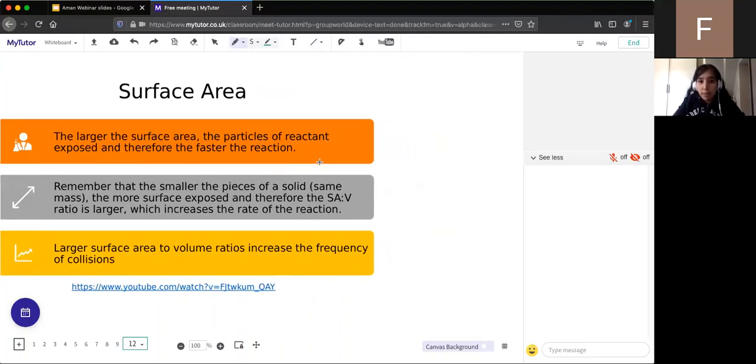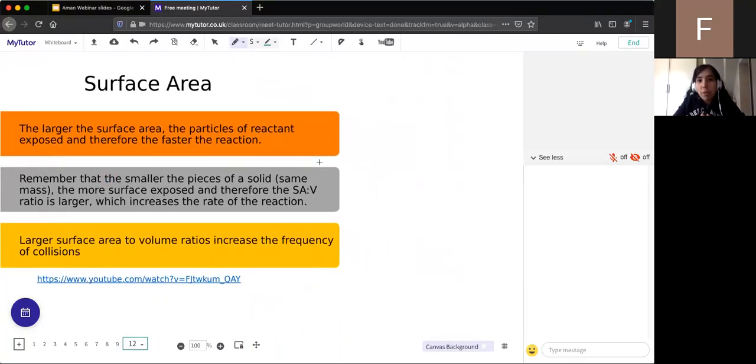So let's look at that. If you remember when we looked at nanoparticles a couple of weeks ago in structure and bonding, we looked at how nanoparticles have a larger surface area to volume ratio than normal particles. So let's use that concept now. Let's imagine we have a solid lump of, say, silver chloride, and that solid lump is a cube that measures 10 by 10 by 10.